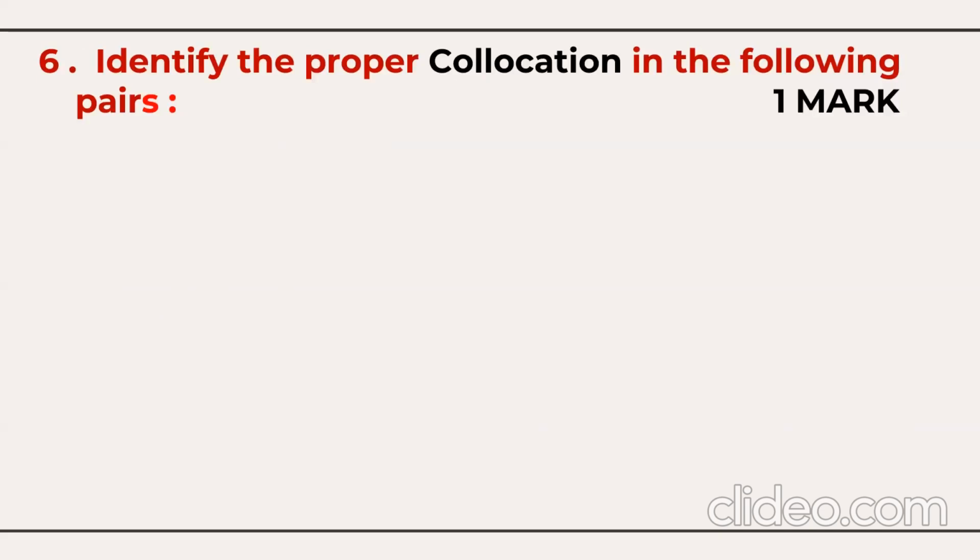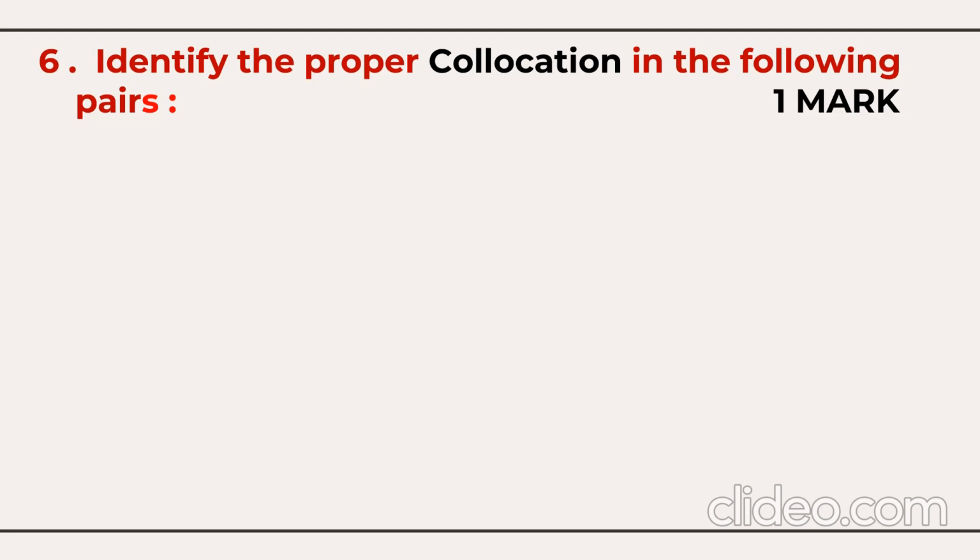Next question under do as directed. You have here collocation. What is the meaning of collocation? There are a few pairs of words which always go together. For example, strong coffee. We never say powerful coffee. We always say strong coffee. So here for coffee, strong is the supporting word, or a kind of pair of words, and they are called a collocation.